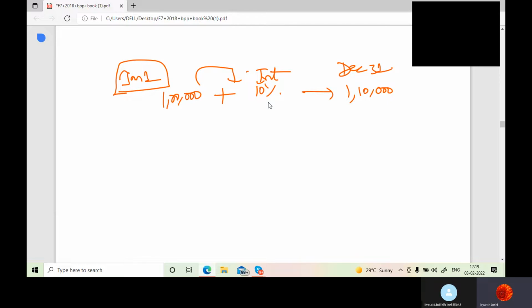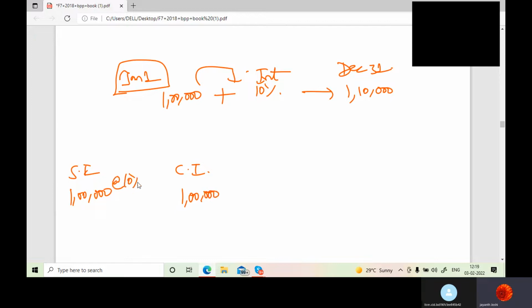This is in the case of simple interest, but if it is compound interest, the things would differ. What is the difference between simple interest and compound interest? In simple interest, you will be earning only interest on principal. In compound interest, you will be earning interest on interest also, apart from principal, correct? This is 1 lakh.